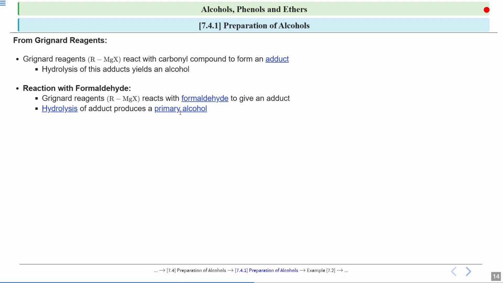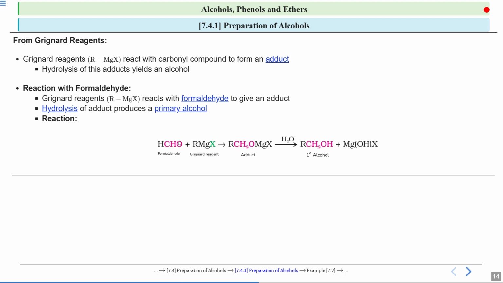Okay. Now look at this. This is formaldehyde, and when you are using this Grignard reagent, an adduct is formed. We will see its mechanism in upcoming slides. So this adduct is formed and then there is hydrolysis of this adduct and your alcohol is formed. And whenever you are using formaldehyde, a primary alcohol will be formed. Okay, primary alcohol because the carbon to which your OH is attached is further connected to one carbon only. So this is how from Grignard reagents we prepare alcohols. First this adduct is formed, and then there is hydrolysis of this adduct and you get your primary alcohol.